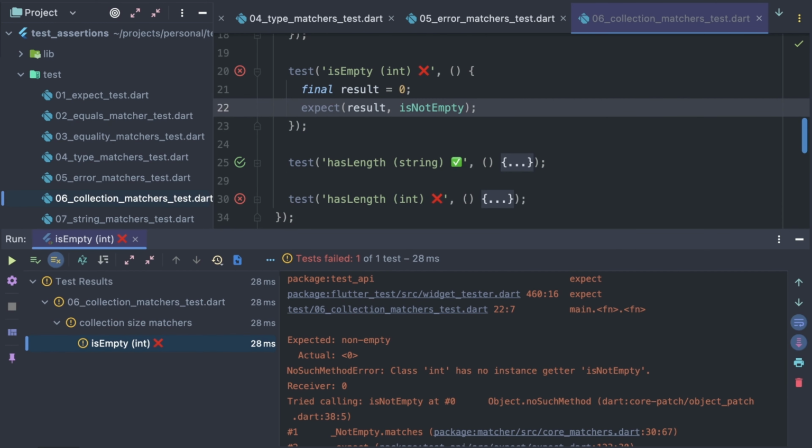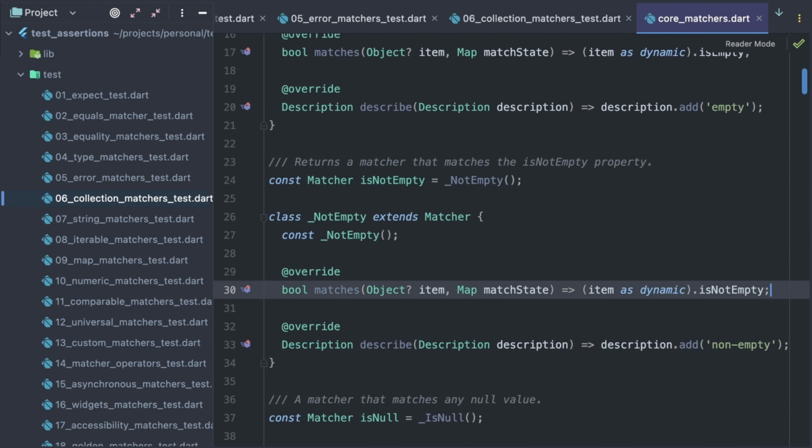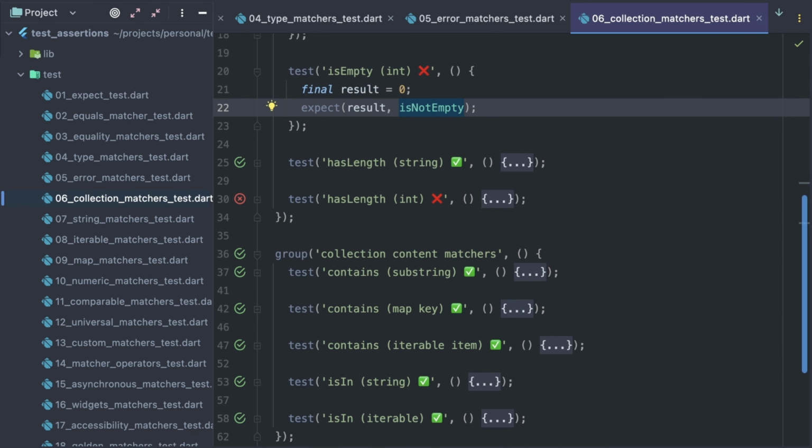The test fails with the following output. Class int has no instance getter isNotEmpty. The thing is, isNotEmpty matcher literally calls isNotEmpty getter on any value it was given by casting it to dynamic first. That's why it works for strings, iterables, and maps, but not for integers.